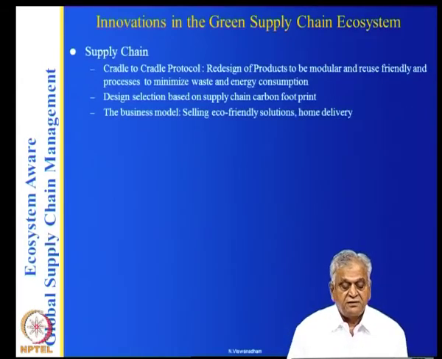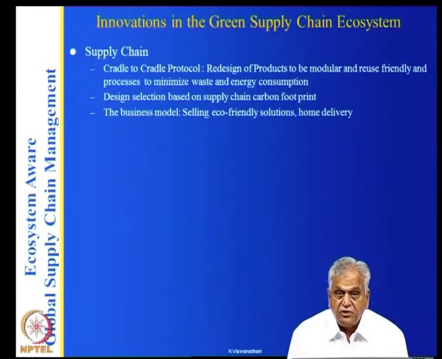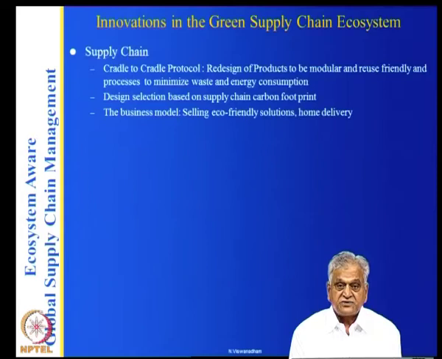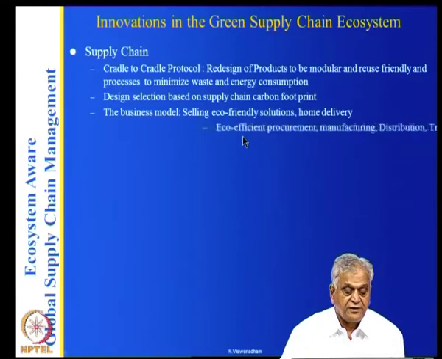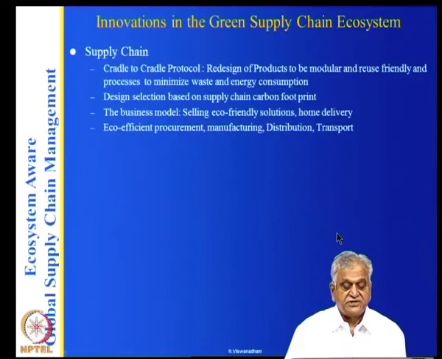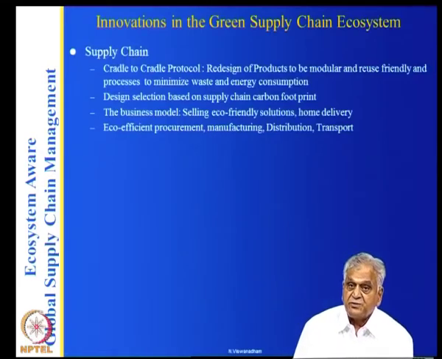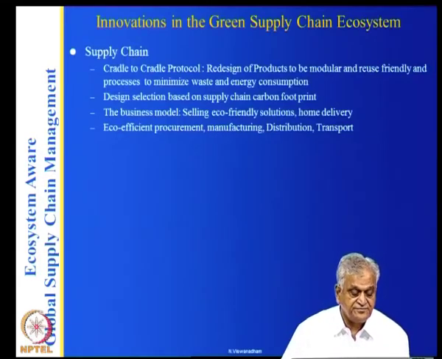And the business model, selling eco-friendly solutions, home delivery, and so on. Because you are looking at scope 1, scope 2, scope 3 emissions here, your business model will be selling eco-friendly solutions. And eco-efficient procurement, manufacturing, distribution, and transport.